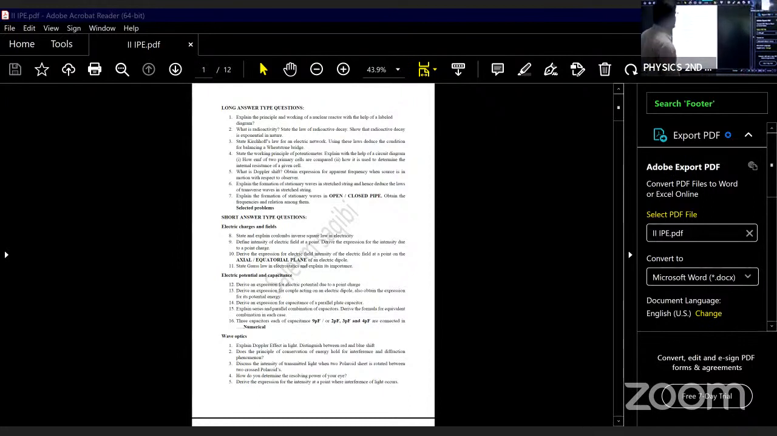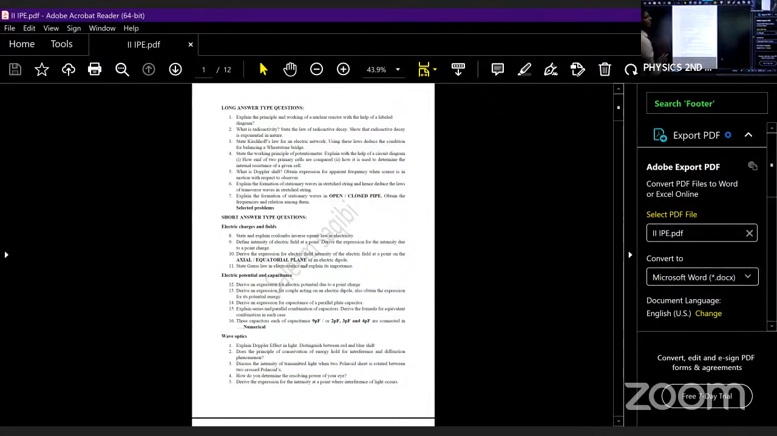These are the LAQs that I have discussed. What are those LAQs? First, I have discussed the principle and working of nuclear reactor. Then I have discussed what is radioactivity, state the law of radioactive decay, and show that the radioactive decay is exponential in nature. Next, I have discussed the LAQ of Kirchhoff's law for an electric network.